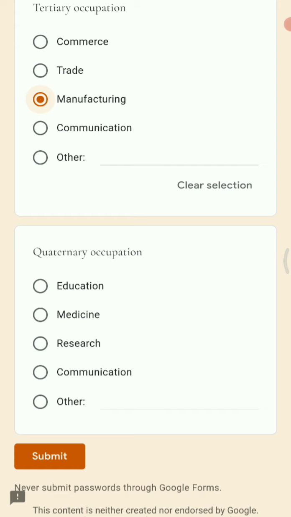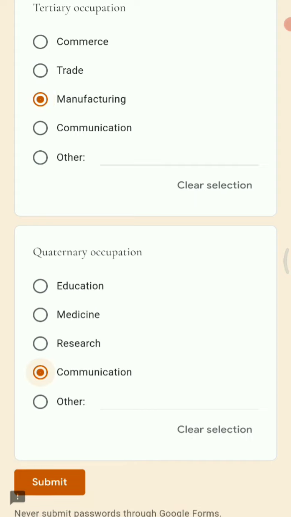Last is quaternary occupation. So you have options like education, medicine, research, and communication. So here you can see the answer is communication, because communication is tertiary occupation, whereas education, medicine, and research are quaternary occupations. So this is all about the MCQs to identify the incorrect factors which may be asked in the board examination. These are just revision sessions which I'll be conducting henceforth daily.